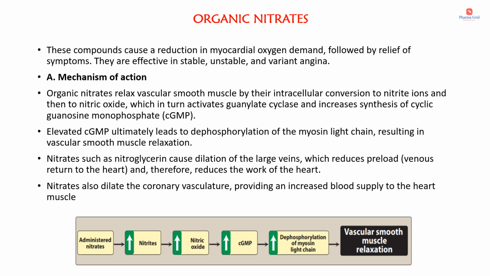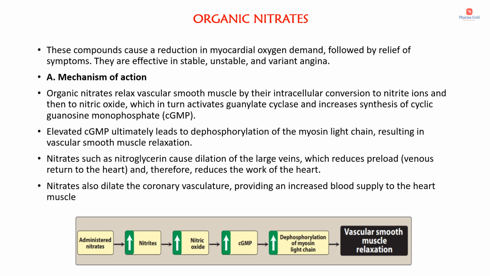Now we will see the mechanism of action. So organic nitrates relax vascular smooth muscle by their intracellular conversion to nitrite ions. Okay, so this is very important. The organic nitrates mainly act by their conversion to nitrite ions and then to nitric oxide, which in turn activates guanylate cyclase and increases the synthesis of cyclic GMP, that is cyclic guanosine monophosphate. So this elevated cyclic GMP ultimately leads to dephosphorylation of myosin light chain, which means there will be reduced concentration of calcium in the cytosol.